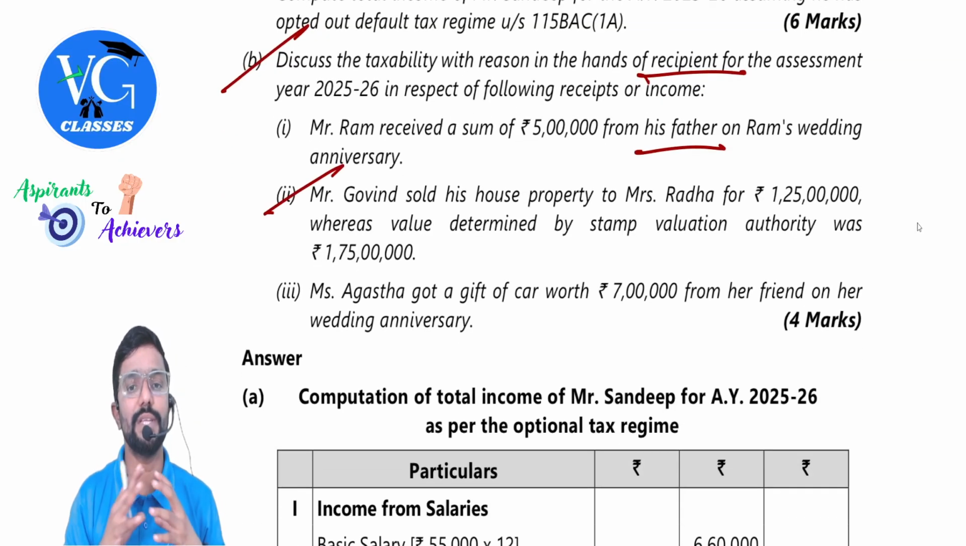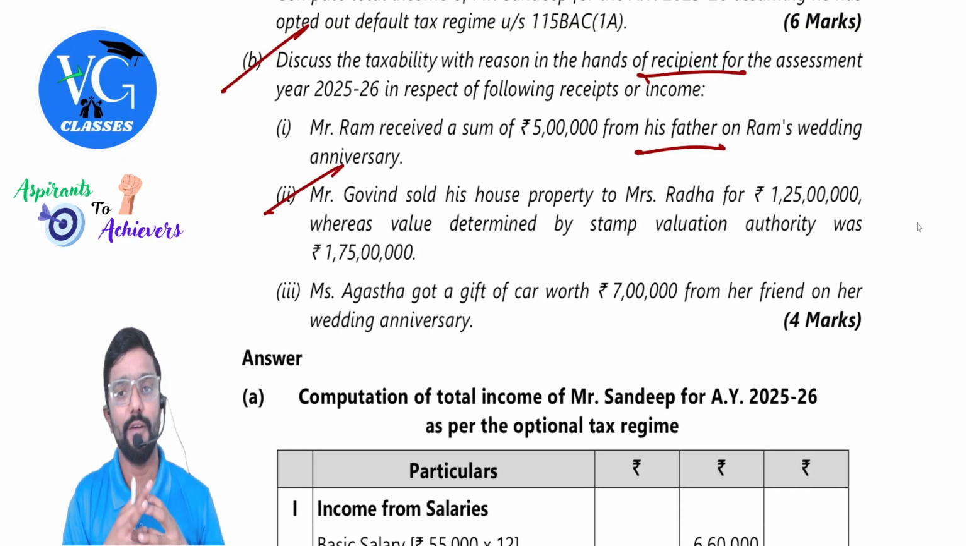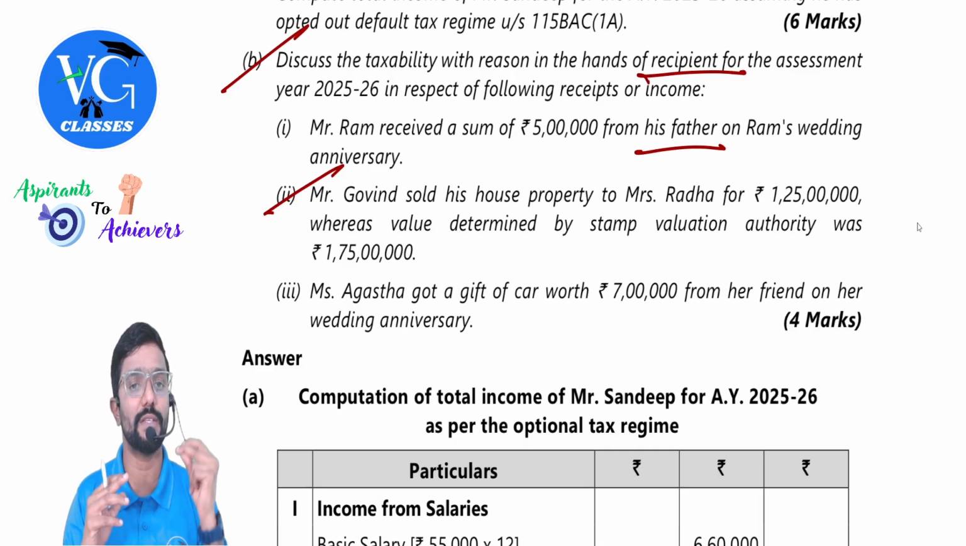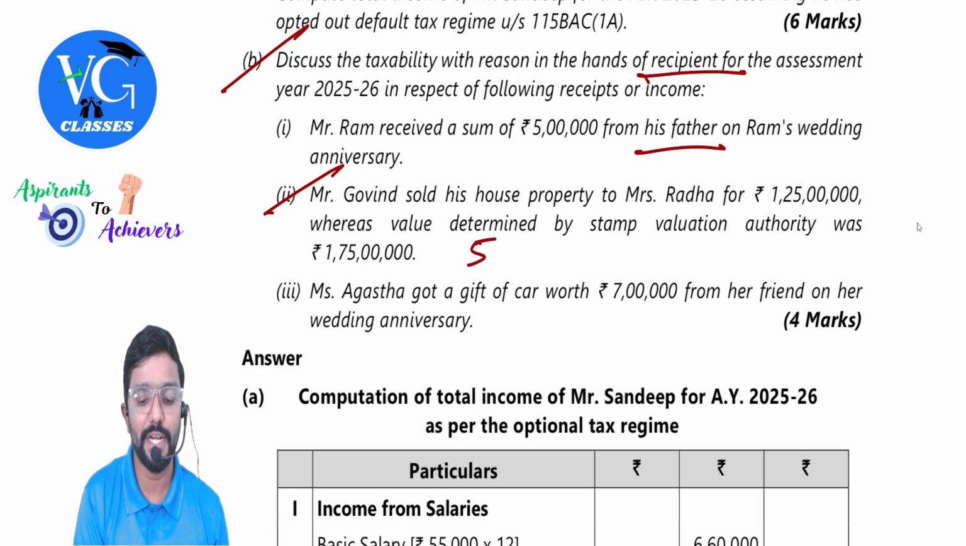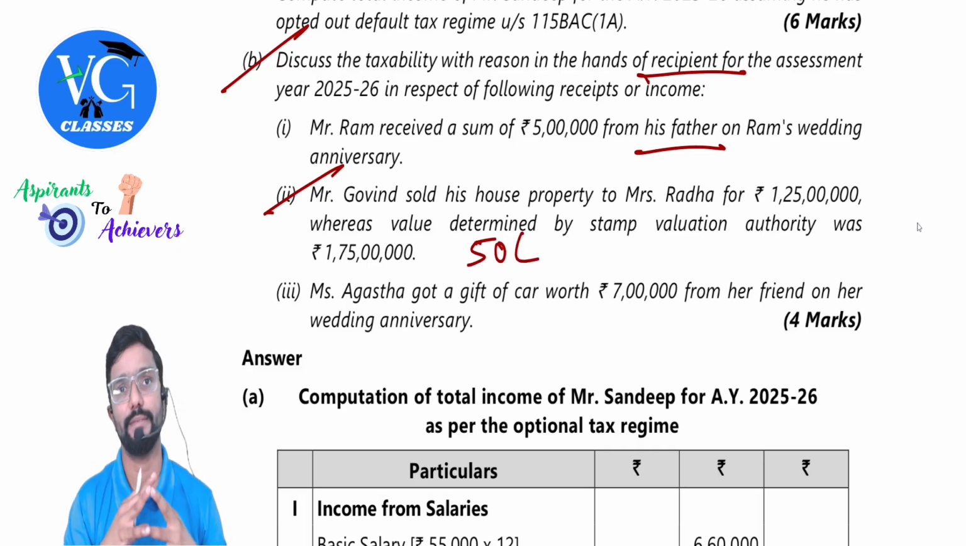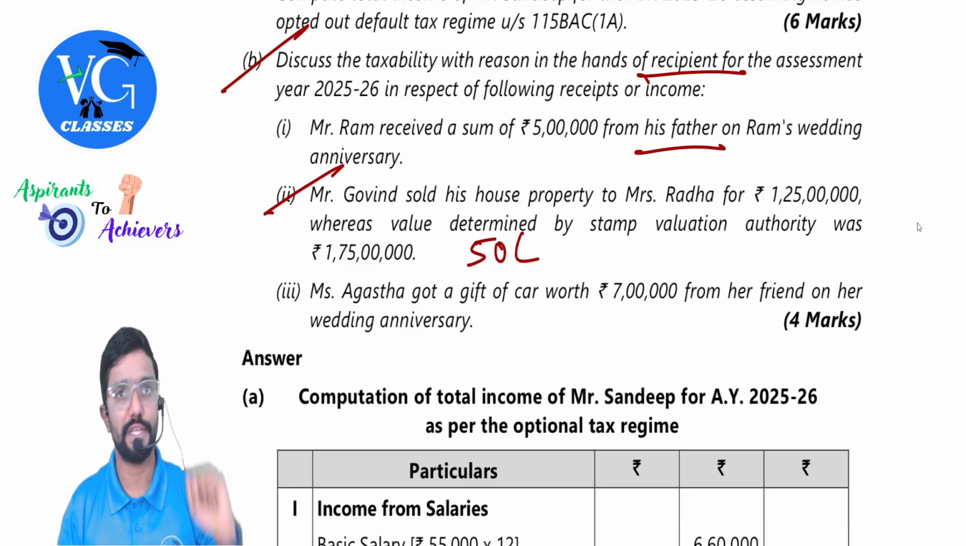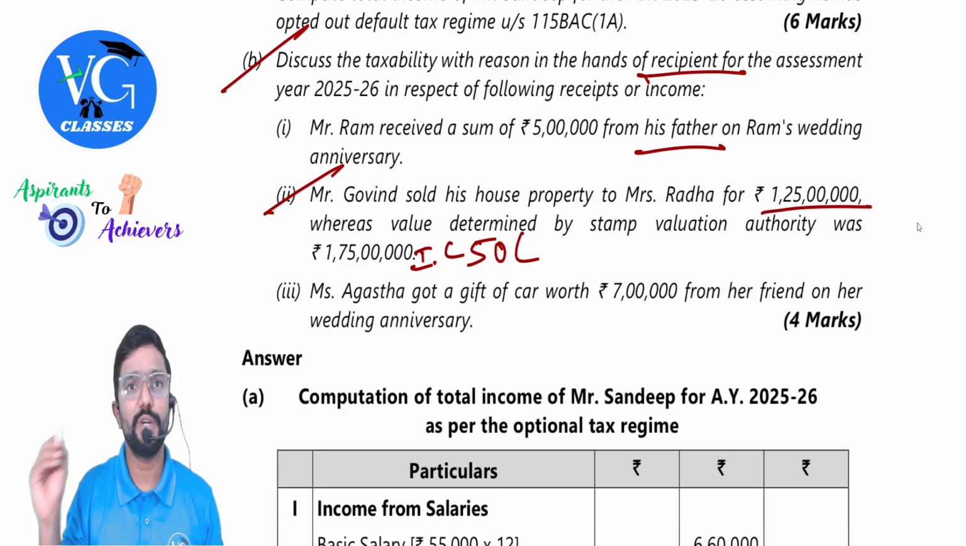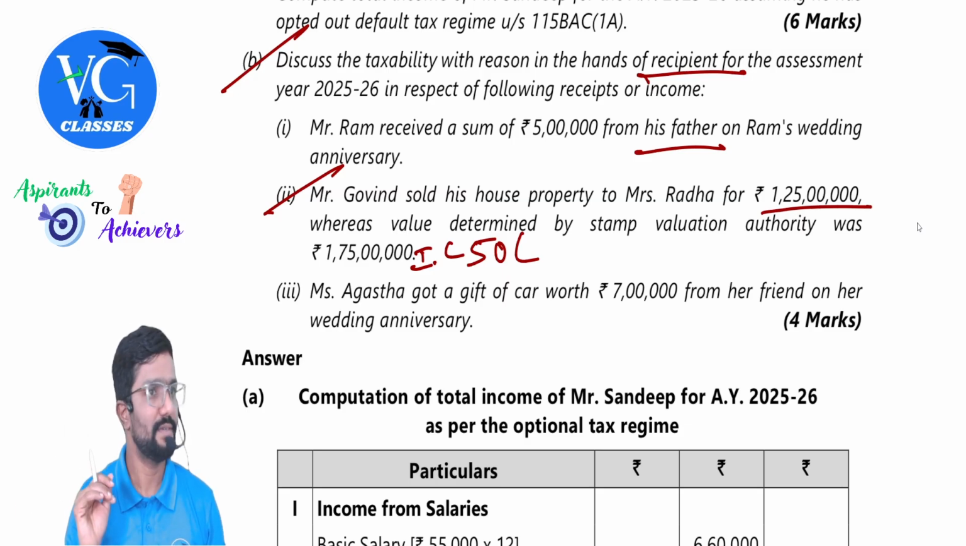Mr. Govind sold his house property to Mrs. Radha for 1 crore 25 lakh, whereas the value determined by Stamp Valuation Authority was 1 crore 75 lakh. Guys, what is the inadequate consideration? 50 lakh. Check it. Is it more than two things? Inadequate consideration is how much? 50 lakh. So take 10% of actual consideration, 1 crore 25 lakh into 10%.